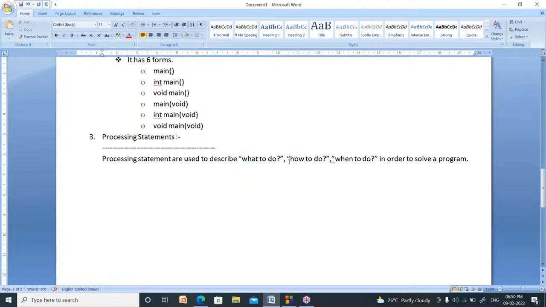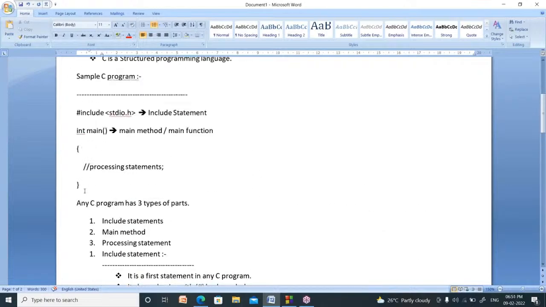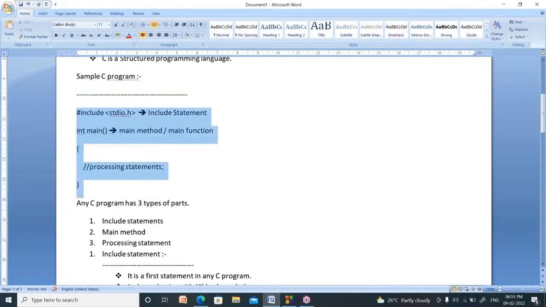Your program will tell how to do, when to do. So what to do, how to do, when to do. Your program will tell these three things. To whom? To the compiler. So this is nothing but processing statements. With this we finished the sample C program concept.